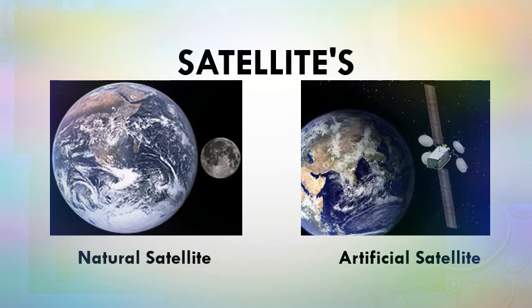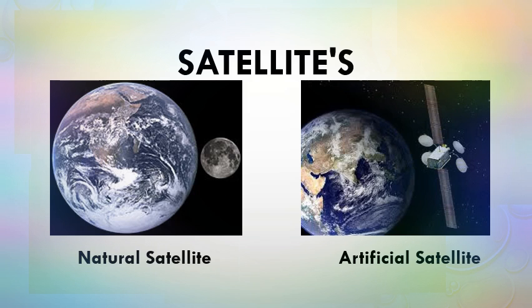Satellites. A satellite is an object that revolves around a planet in an orbit. Like planets, satellites also do not have their own light. They reflect the light from the Sun. There are two types of satellites, natural and artificial.